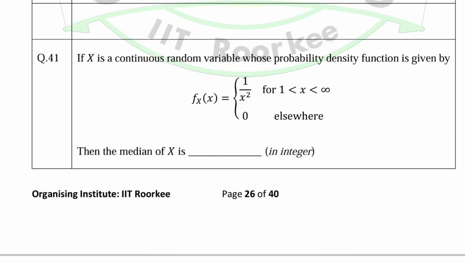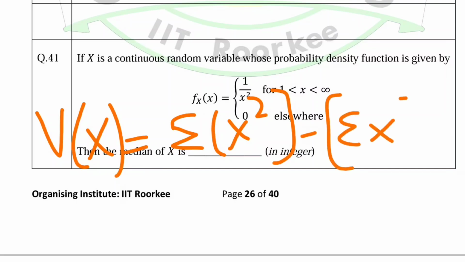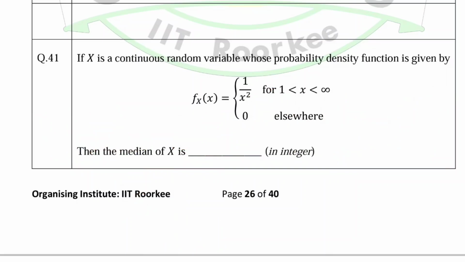So in case of a continuous probability density function, variance of x will be given by the expectation of x square minus expectation of x whole square, which will be equal to the integral from minus infinity to infinity of x. Then we solve, but I don't have the space here.